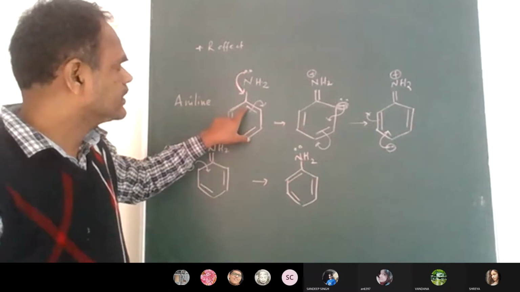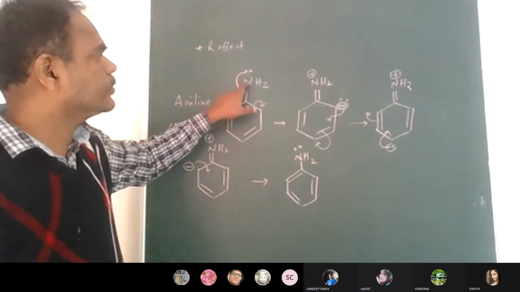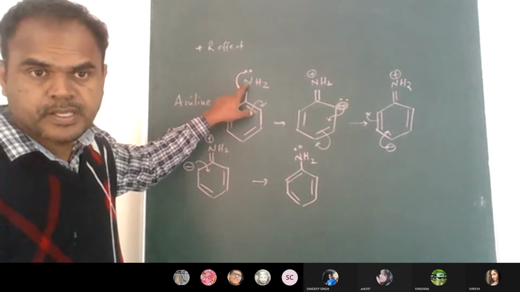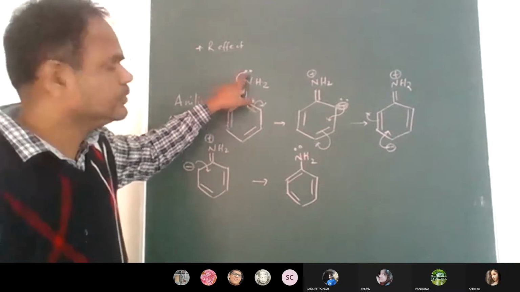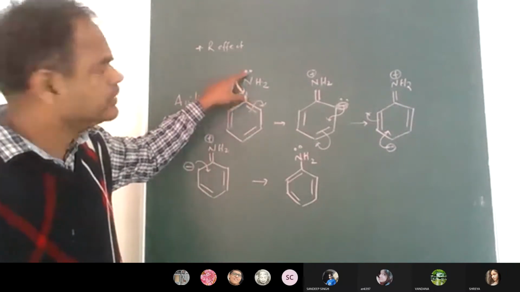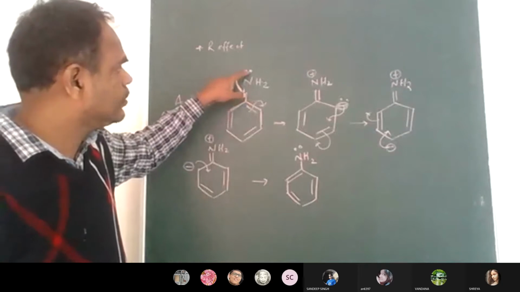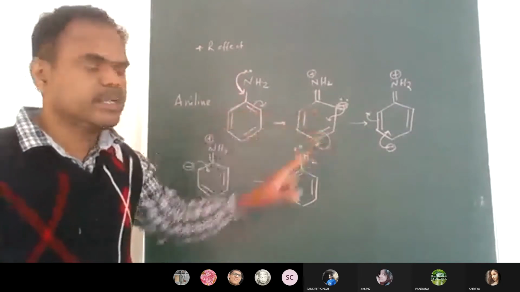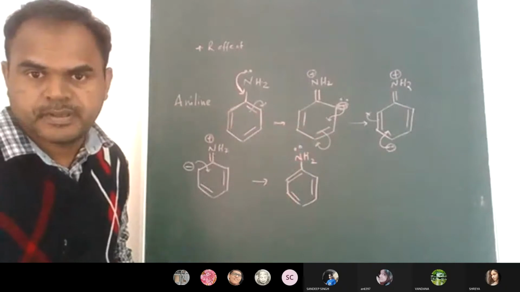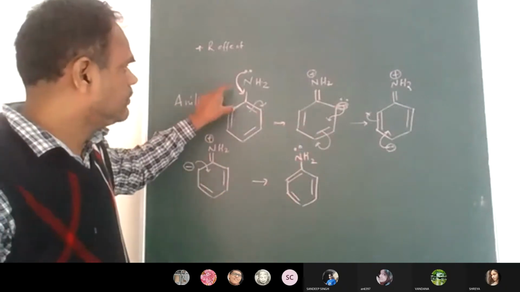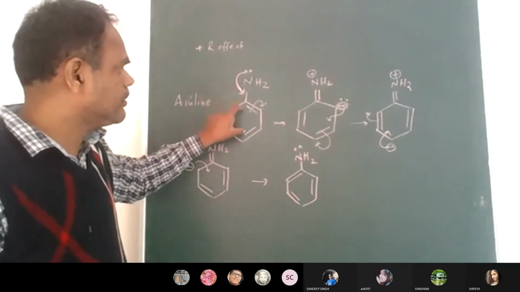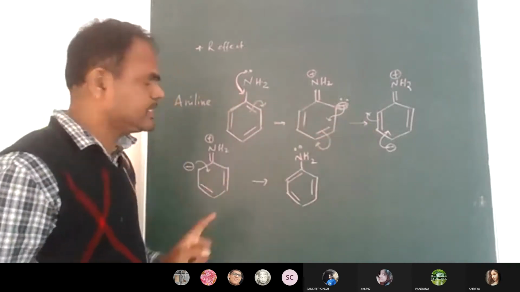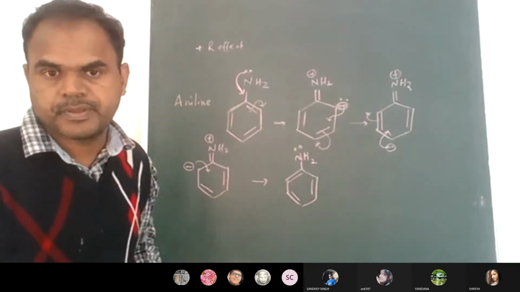The pi bond containing carbon is attached to an NH2 group, an electronegative group with nucleophilic character. When this lone pair interacts with this pi bond, we get the resonance structures. The molecule changes from 1 to 2 to 3.